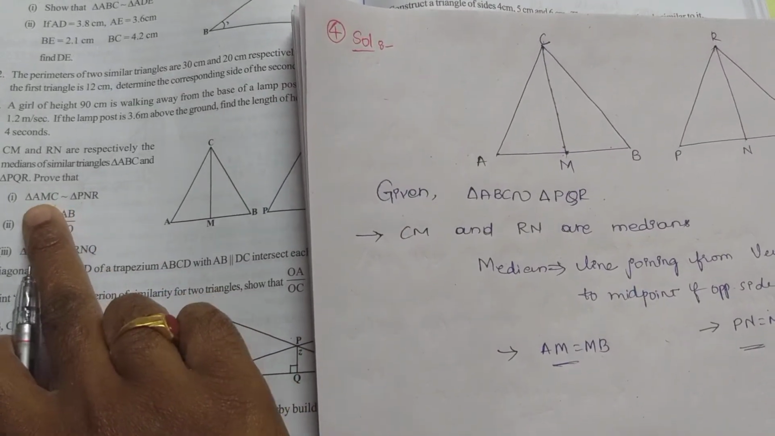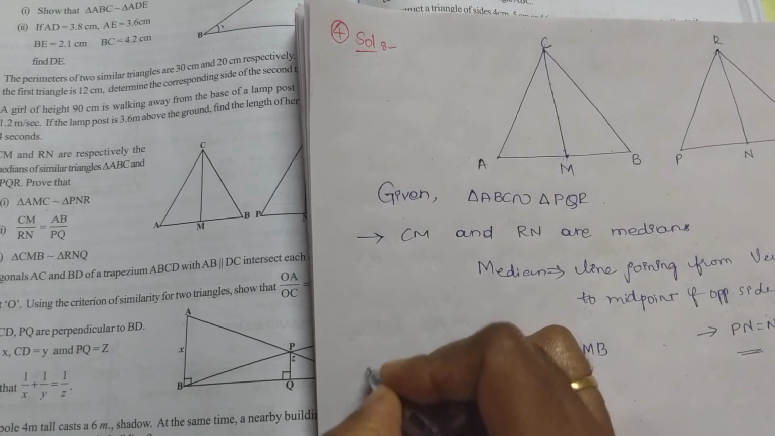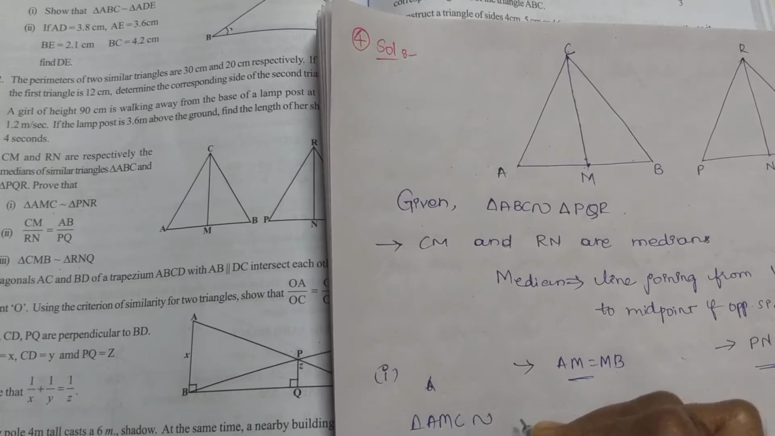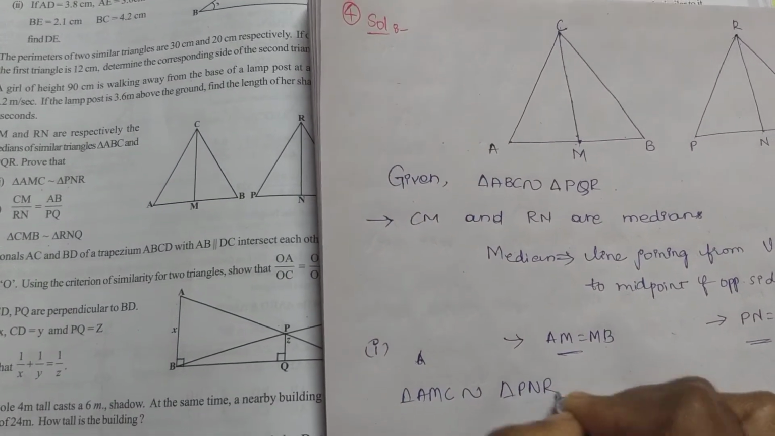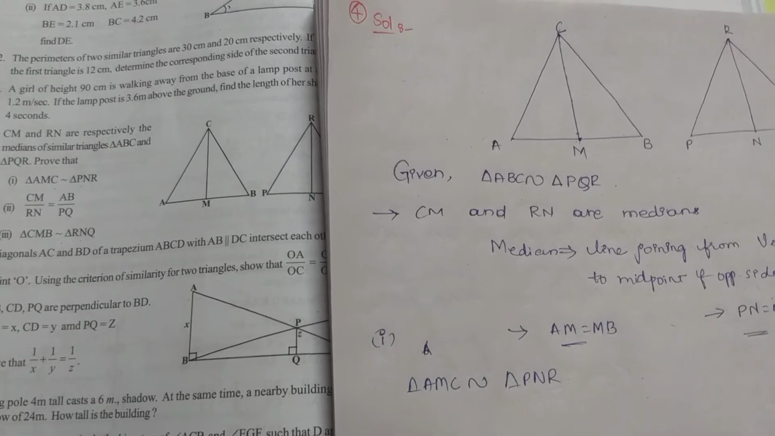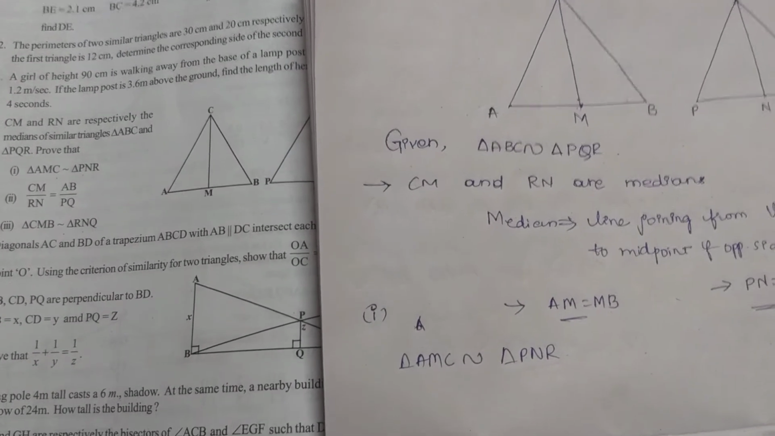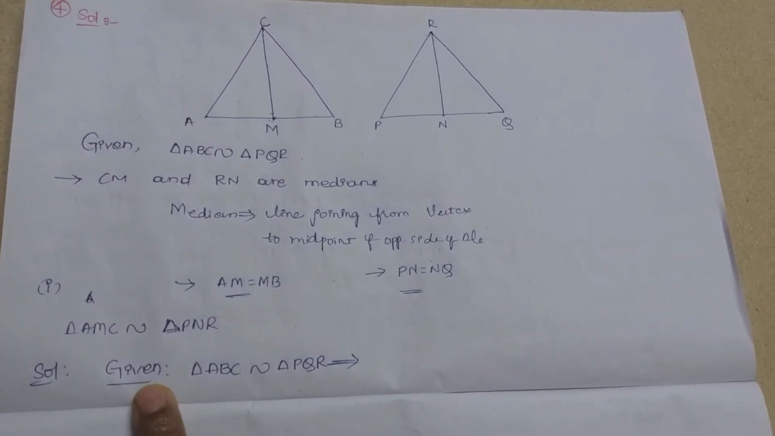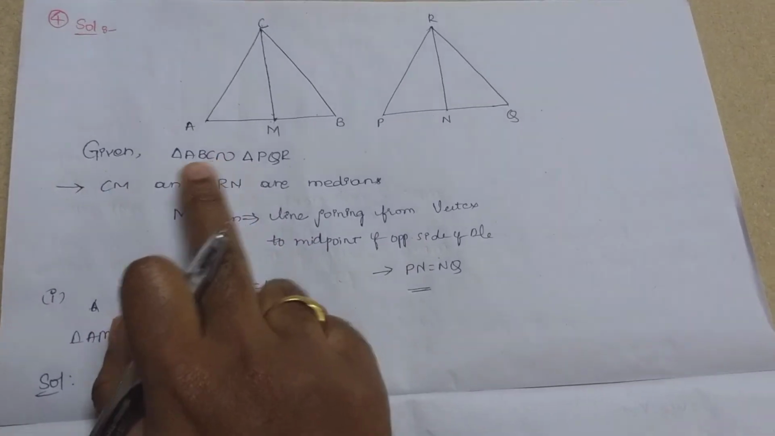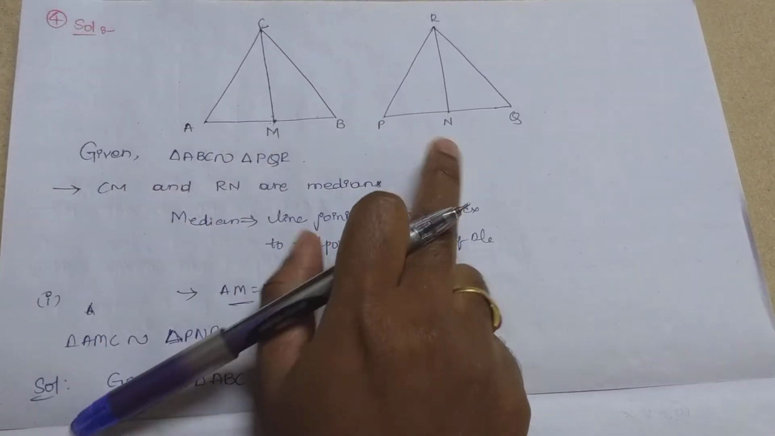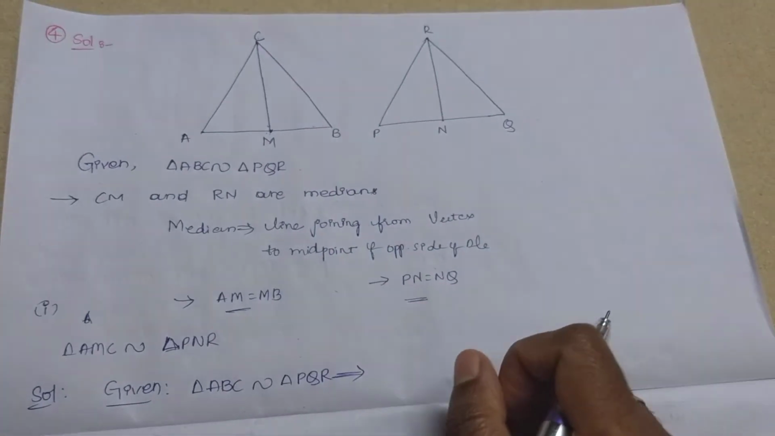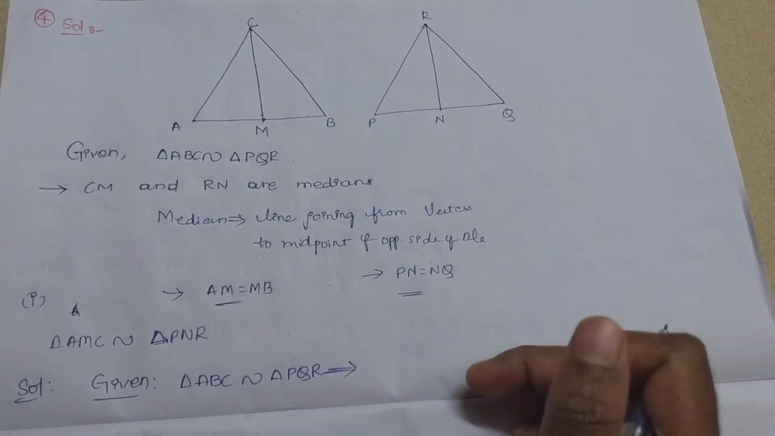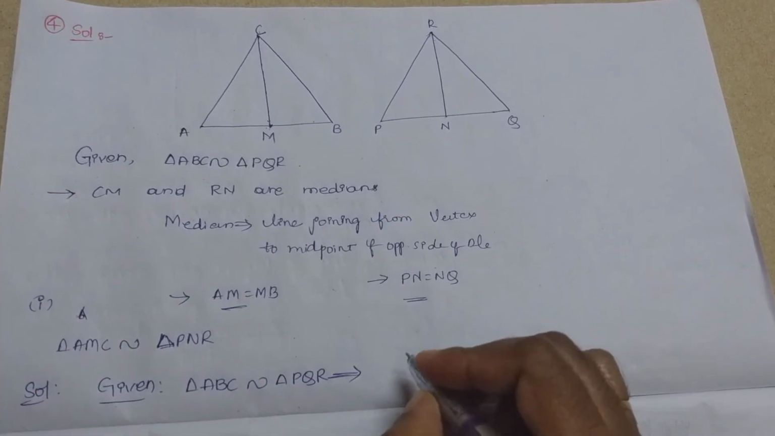We have to prove that triangle AMC is similar to triangle PNR. Correct? Let's prove that now. See here, under the solution I have written whatever was given in the question, that triangle ABC is similar to triangle PQR. So when two triangles are similar, it means what? Their corresponding angles are equal and corresponding sides are proportional. So let's write the same thing here.